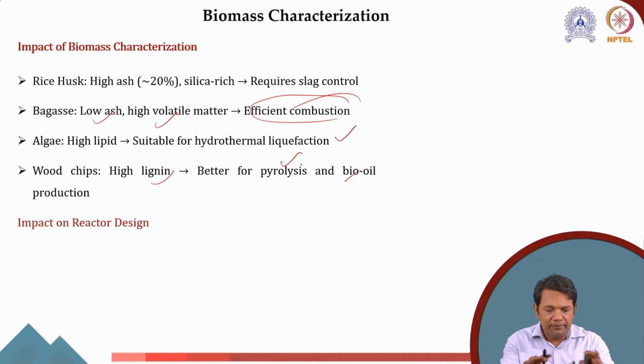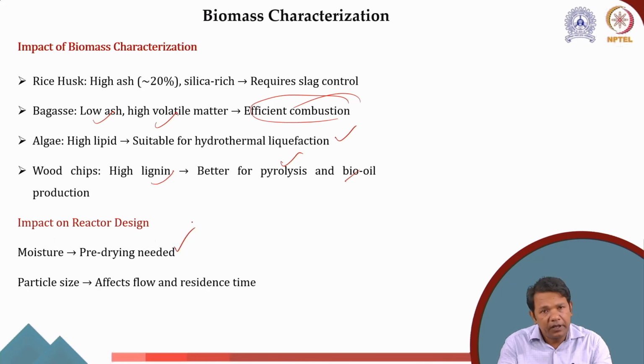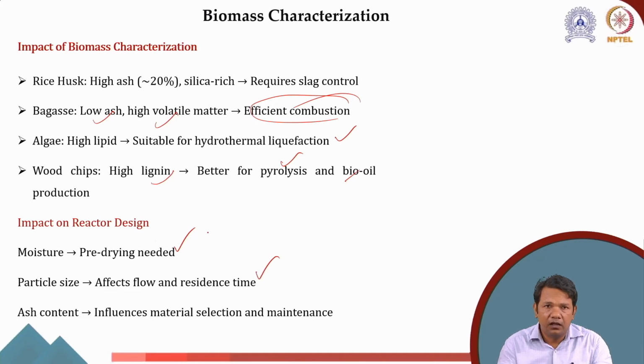So these are the impacts. I'm telling you why characterization is important for gasification and for other processing. Similarly, the properties of the biomass have an impact on reactor design. For example, if there is moisture, you need pre-drying. The particle size affects the flow and residence time. The ash content influences the material selection and maintenance because many of these elements are corrosive.